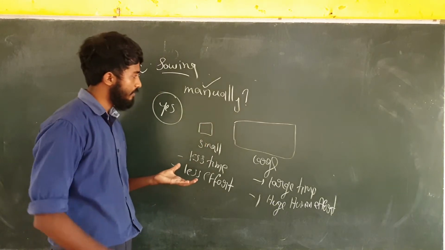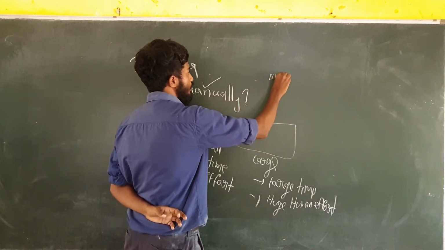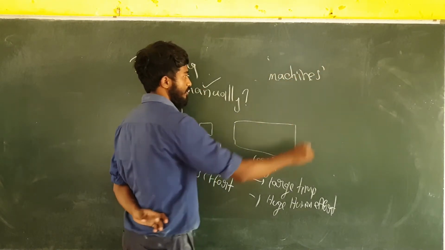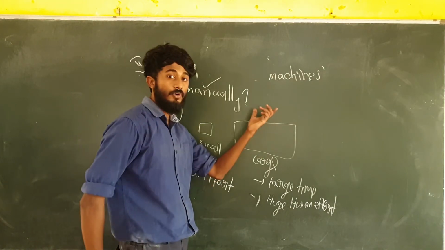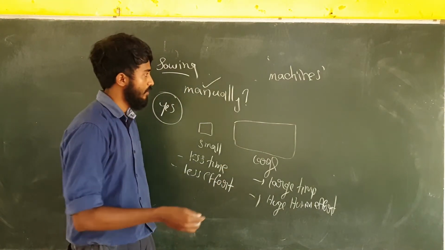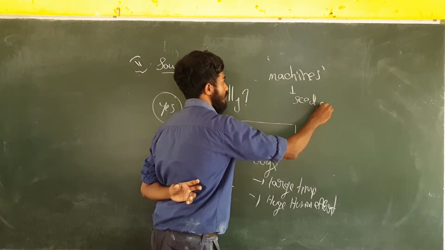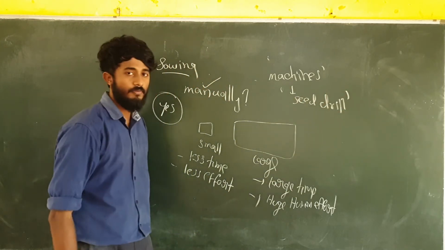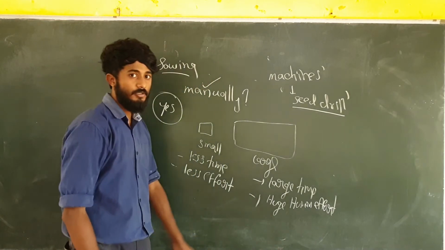So in that particular case, we have to use machines for reducing human effort. What type of machines can we use for scattering seeds on the field, for sowing? We can use seed drills.